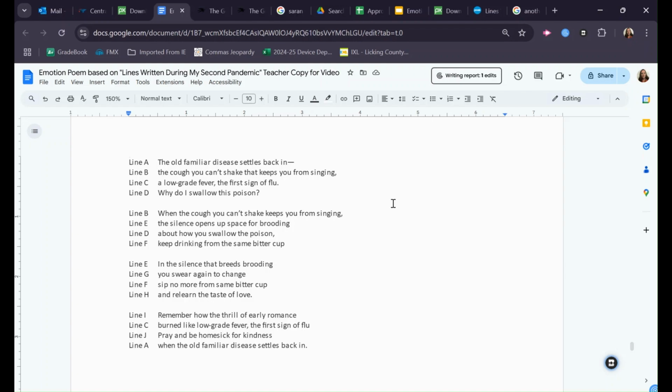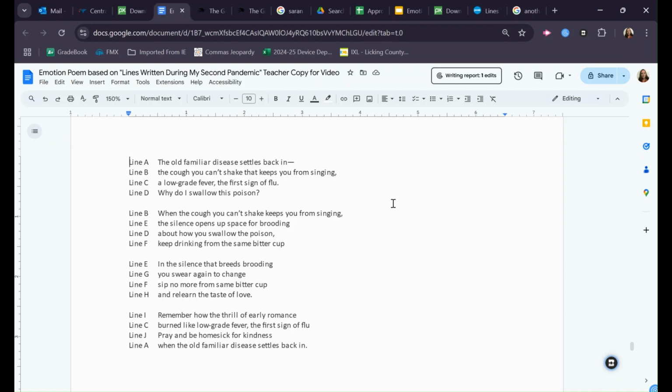What I have on the screen right now is a very, very rough draft. I think it's got potential, but it's by no means finished. I'd have to keep working with it. But it is kind of a new direction that I like, that might be fun to work with. Well, fun in the sense that you're talking about something that's kind of a depressing feeling, but something that I think could turn into something nice. So anyway, really great exercise, great way to get some different insights and to just try something new, to play with language a little bit.